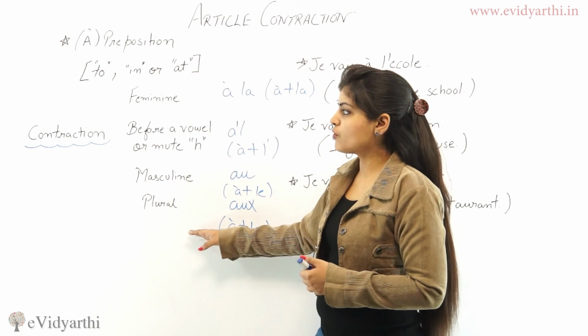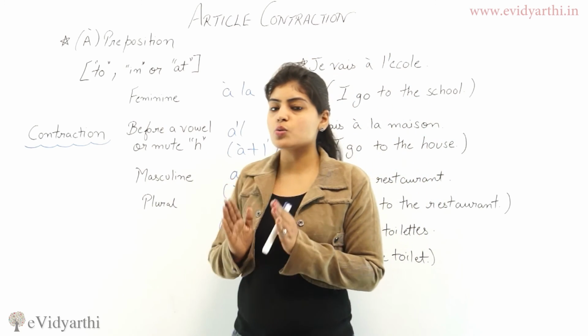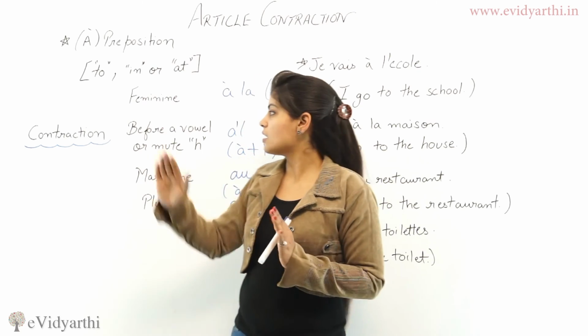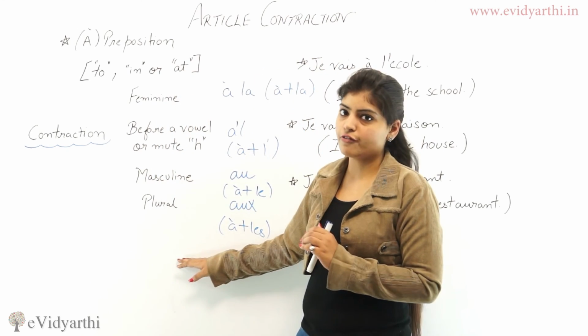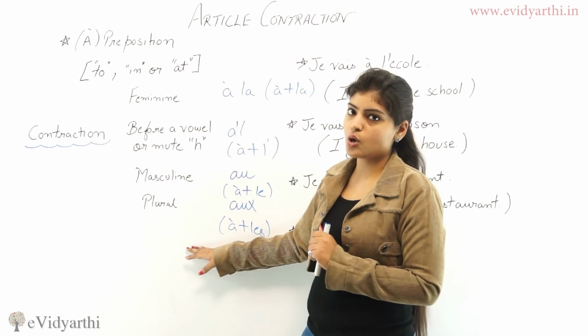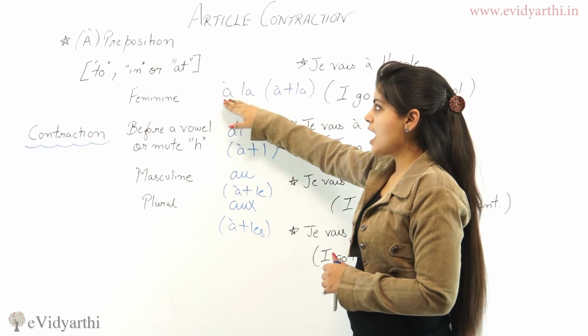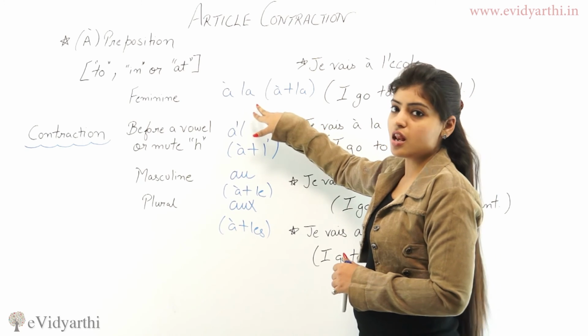So these are the four forms, and before you use article contractions you just have to remember all four forms. In feminine we have preposition à and definite article la.